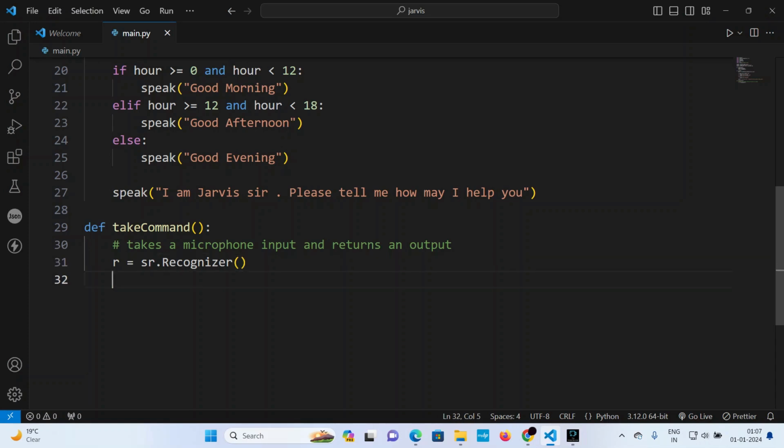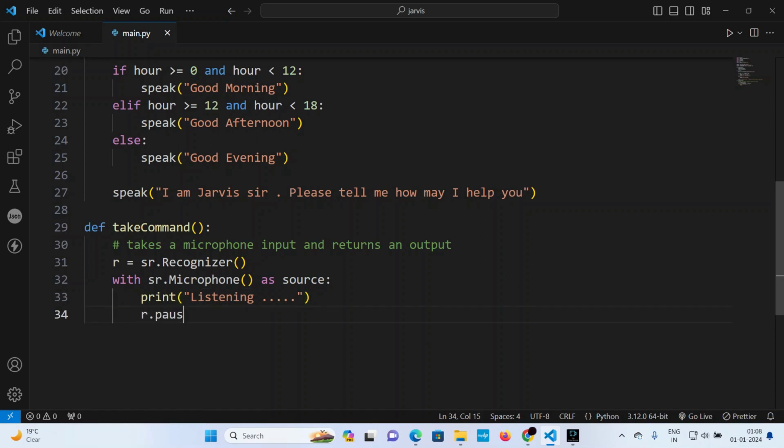And there is a with attribute with sr dot microphone as source, maybe like that. And it will basically do what? It basically prints, bro, I'm listening. Okay, listening.